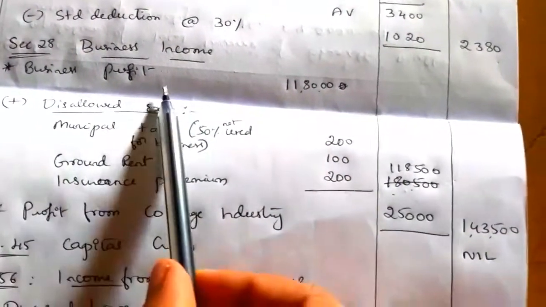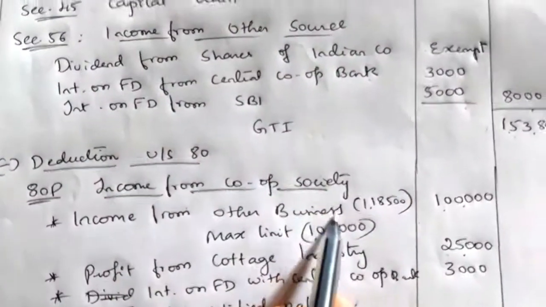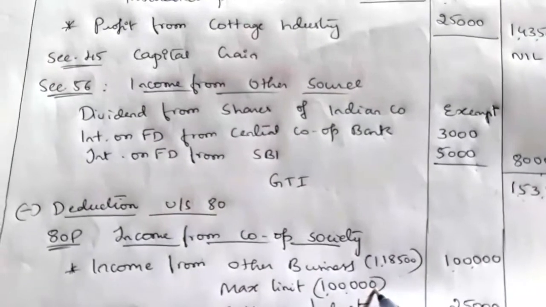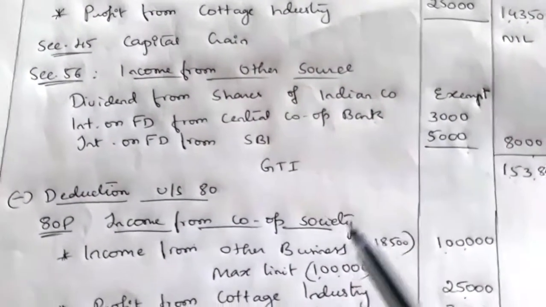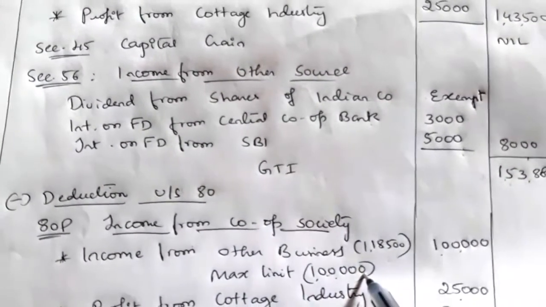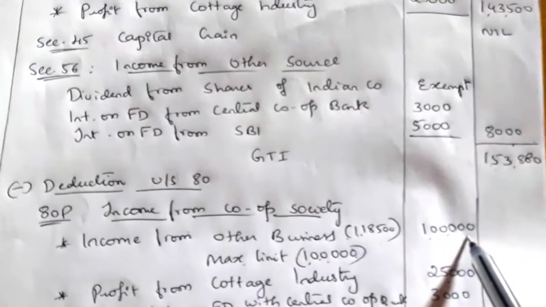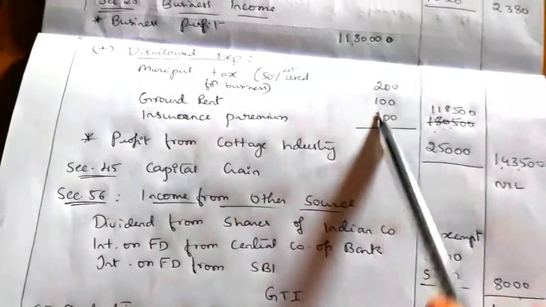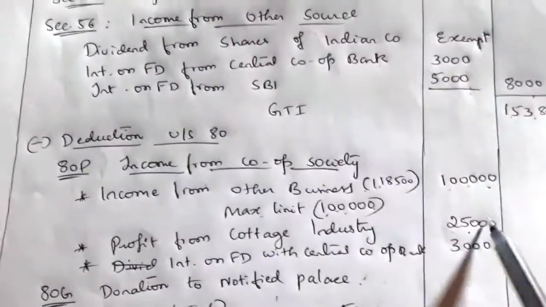Here this business profit is not relating to cooperative, so it is other business. So here we have to write income from other business. The value is 1,18,500, but the maximum limit is 1 lakh because this is a problem relating to a consumer cooperative society. So in case of a consumer cooperative society, income from other business deduction can be claimed maximum 1 lakh. So the next deduction in the business income is profit from cottage industry. 25,000 we can deduct under section 80P.